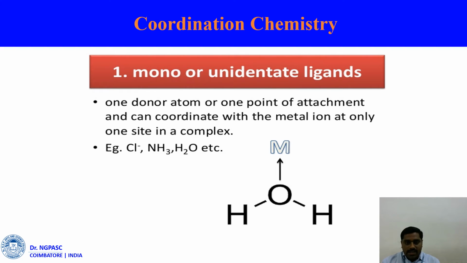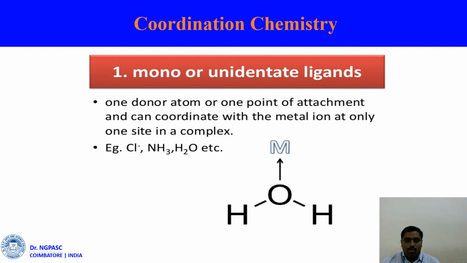For example, we are taking a coordination complex or coordination compound. One donor atom, for example here H2O, the oxygen, will be directly attached to the metal center. Oxygen, sulfur, and nitrogen have a lone pair of electrons, so the oxygen, as the donor atom, will be directly attached to the metal atom. So it will be an example of a mono or unidentate ligand.